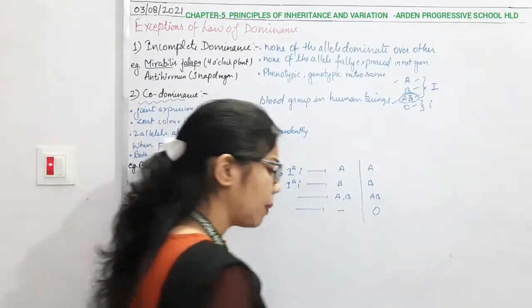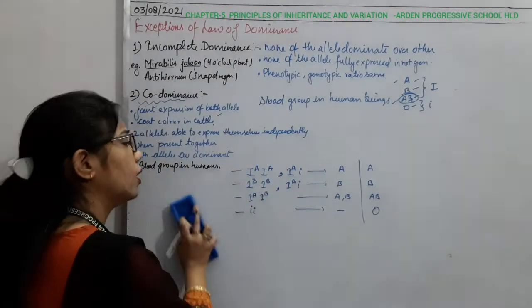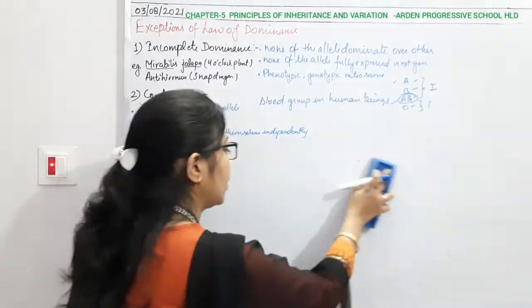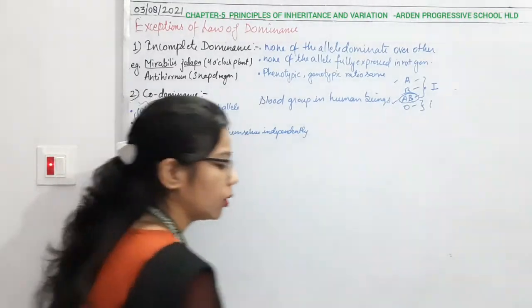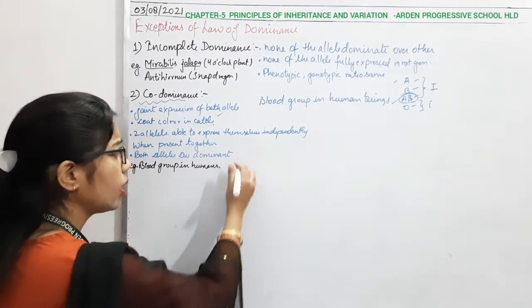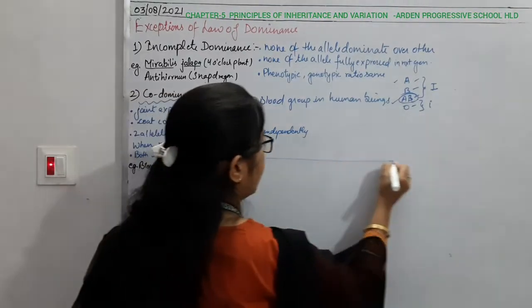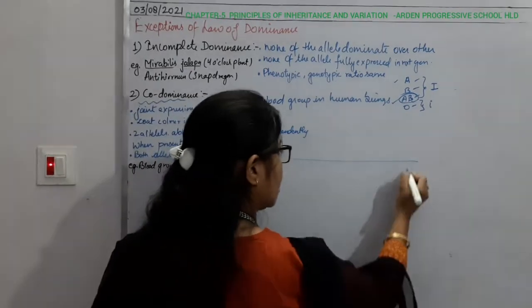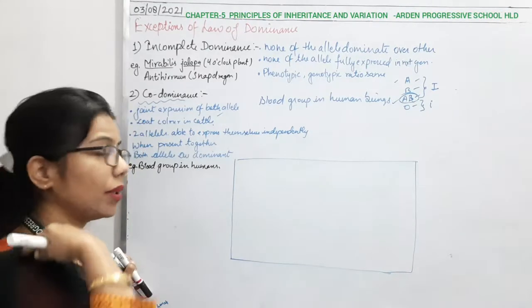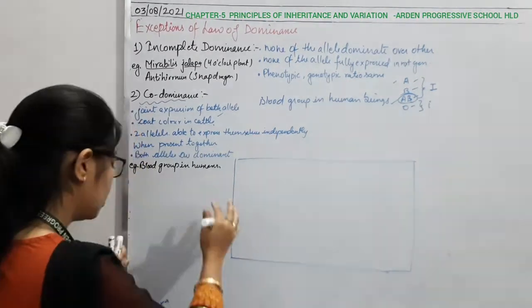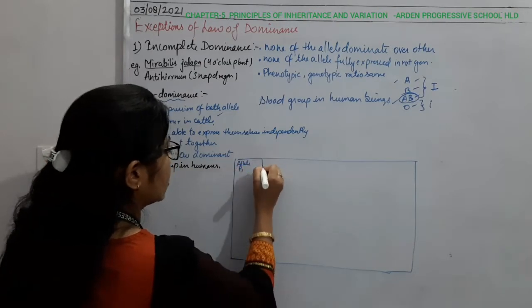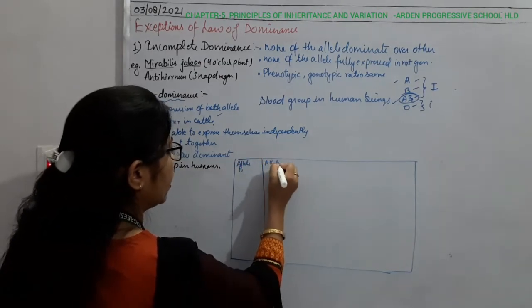Now, from this part you can also find out the possible genotypes of the offspring. If you know the genotype of the parents, you can easily find out the possible genotype of the offspring also. How can we do it? I am making one table here. This table shows how they are all expressing codominance, meaning no one is going to dominate over the other. So we have the allele of parent 1, and this one is the allele of parent 2.